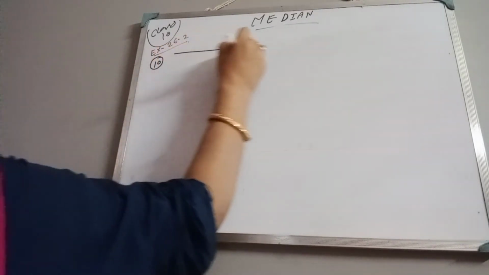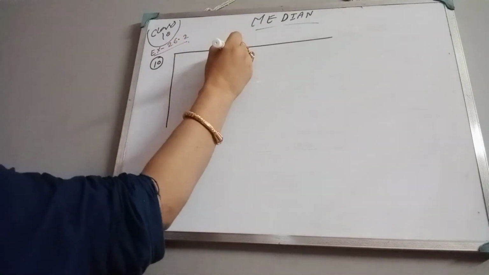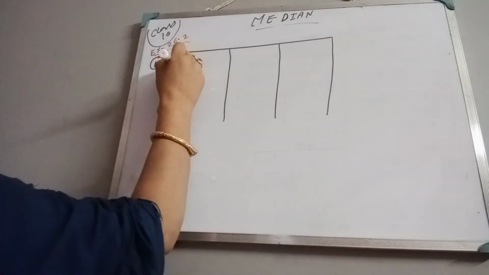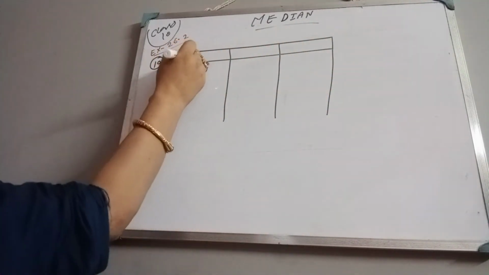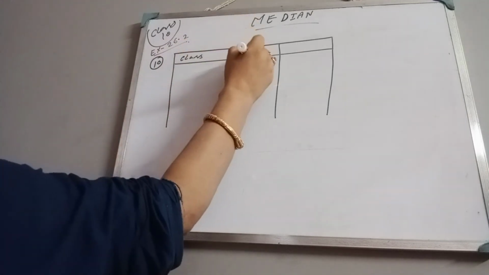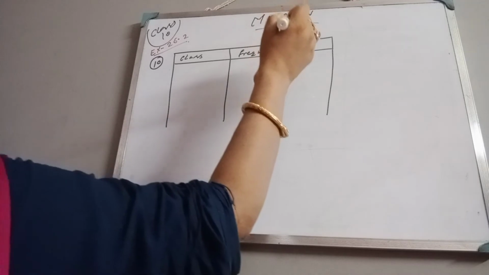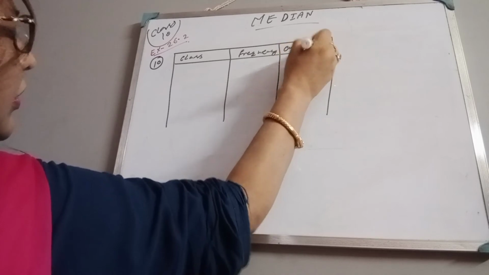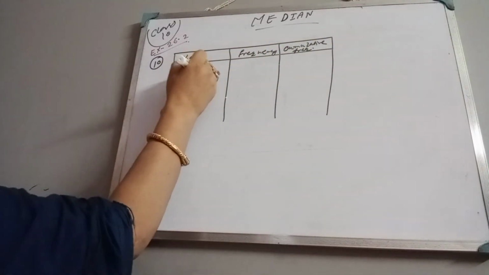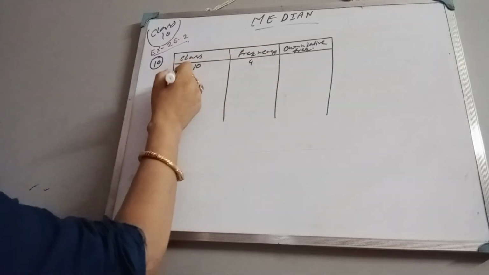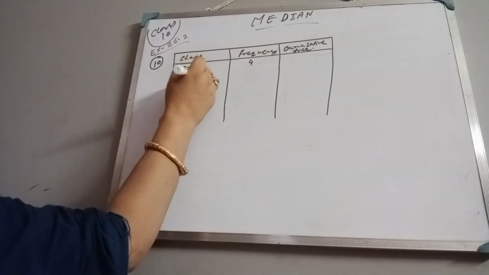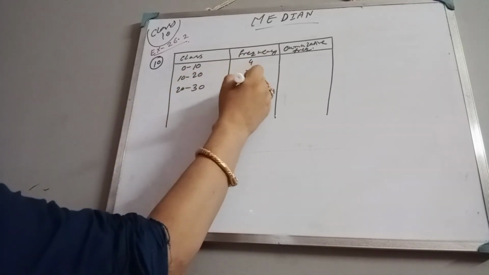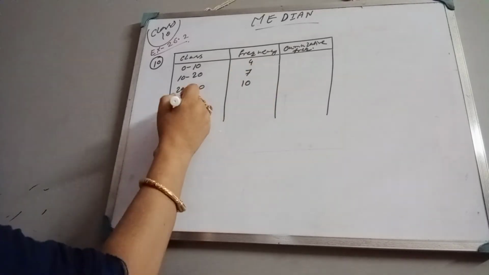Class same as before. So just write the class first. Class given, frequency given, cumulative frequency. What is the class here? First class is 0 to 10, frequency is 4. Next is 10 to 20, frequency is 7. Next is 20 to 30, frequency is 10. And next is 30 to 40, frequency is 15.